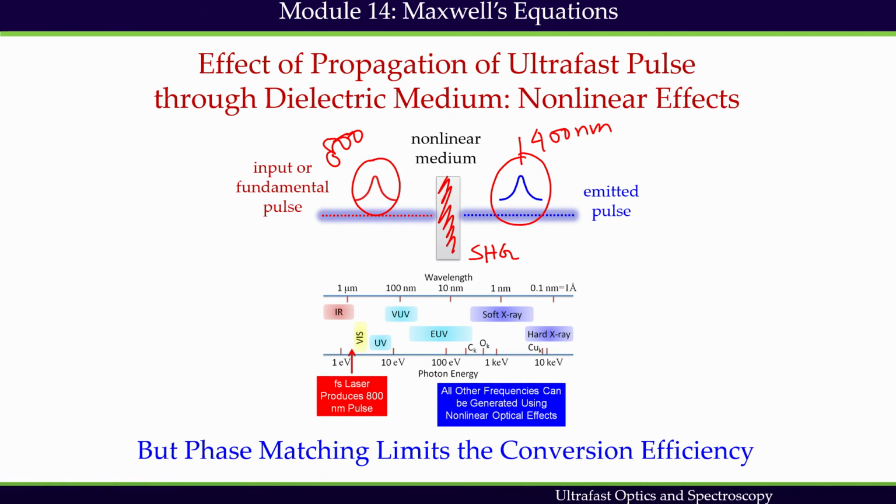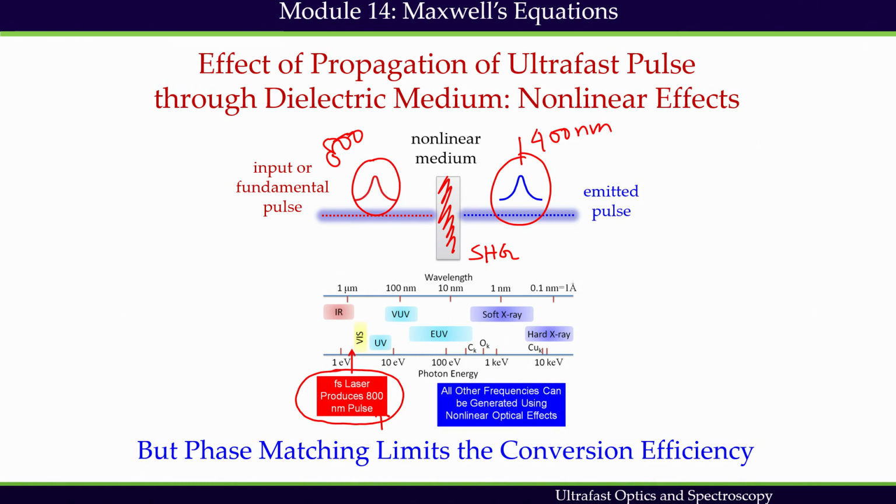Due to the very high peak intensity of an ultrafast pulse, we see nonlinear optical effects in dielectric medium when an ultrafast pulse propagates through the medium. Nonlinear effects are very useful because one can use them to generate new light. Most of the femtosecond laser systems, amplifier systems, produce light at 800 nanometer. The pulse is centered at 800 nanometer.